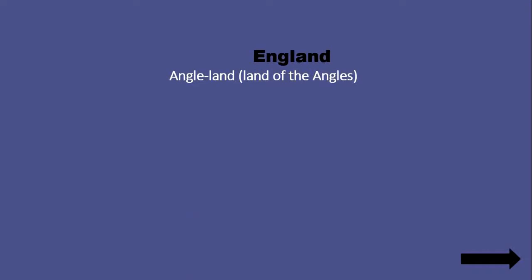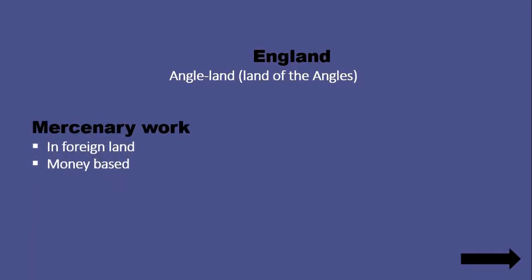England got its name from the name of the tribe Angles. The Angles invaded along with the Frisians, Jutes and Saxons and called it Englaland, the land of the Angles, which with time changed to England. Some Anglo-Saxons had already been in England for a while doing mercenary work. Mercenary work means work done for the sake of money.